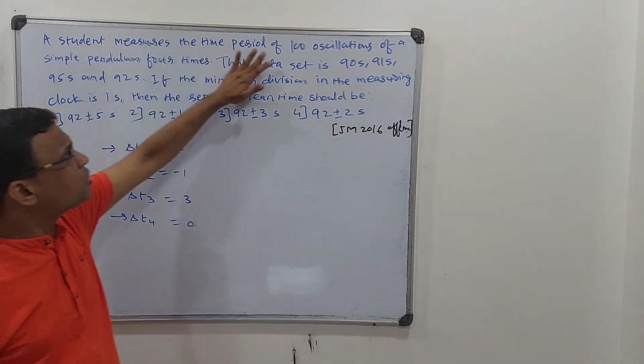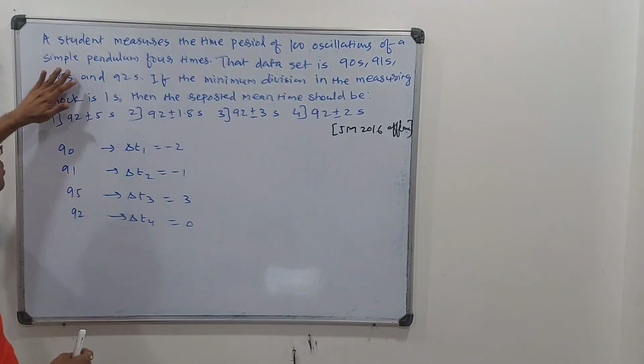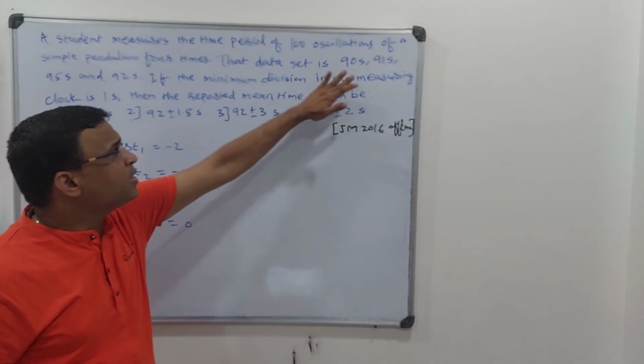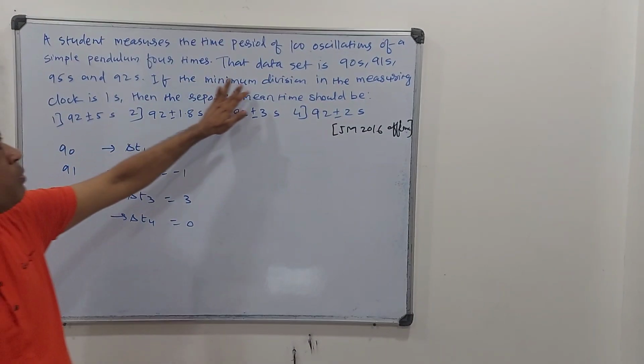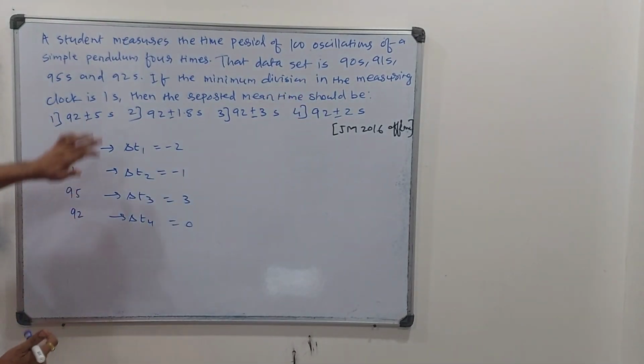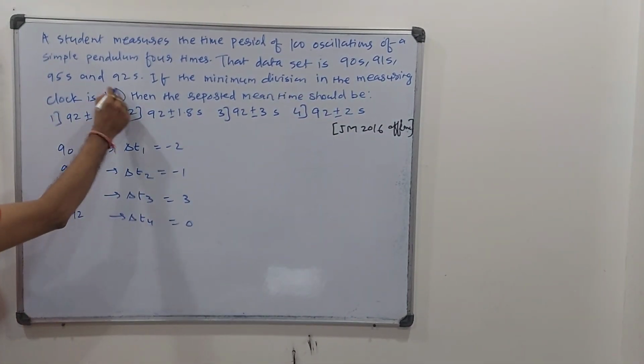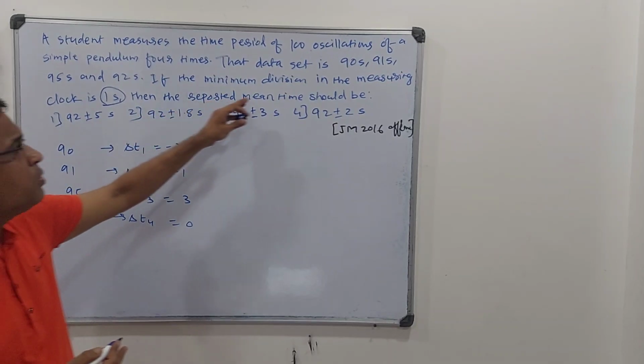A student measures the time period of 100 oscillations of a simple pendulum 4 times. That data set is given: 90, 91, 95, 92 seconds. If the minimum division, that means least count, is 1 second, then the reported mean time should be.